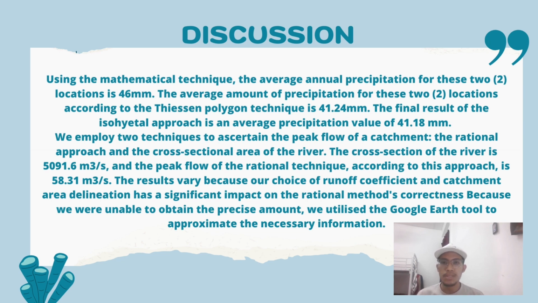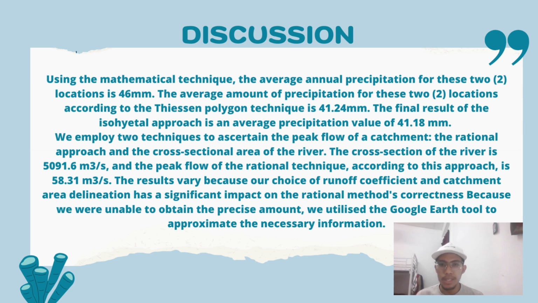I'm going to explain about the discussion. Using the arithmetic technique, the average annual precipitation for these two locations is 46 mm. The average amount of precipitation for these two locations according to the Thiessen polygon technique is 41.24 mm. The final result of the isohyet approach is an average precipitation value of 41.18 mm.